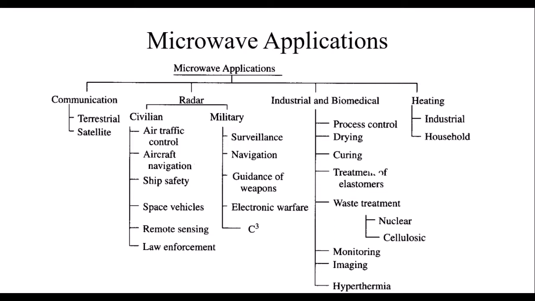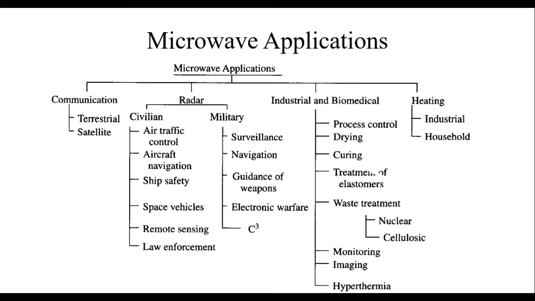A lot of applications are there for microwaves. In terms of communication, we can use microwaves for terrestrial communication and satellite communication. If we think about radar, civilian uses are mainly air traffic control, air traffic navigation, ship safety, space vehicles, remote sensing, and law enforcement. We have various applications in radar. And if we think about military, there is military radar service, as well as surveillance, navigation, guidance of weapons, and electronic warfare. These are the applications that include microwaves.